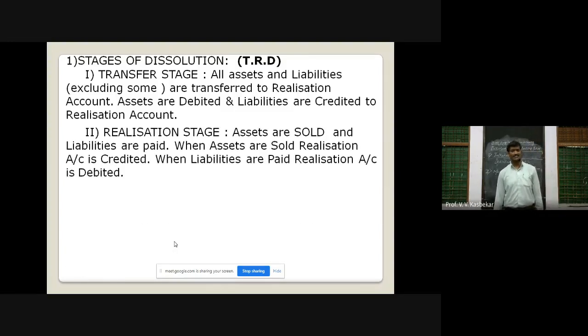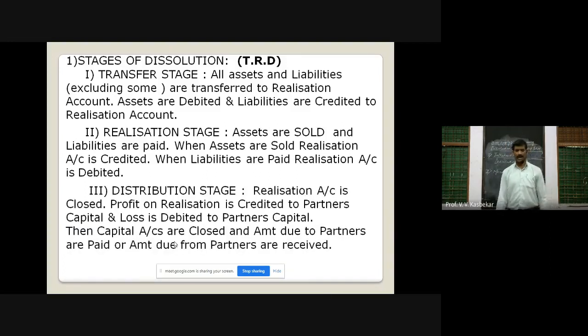The second stage is the realization stage, where assets are sold, money is recovered, and then liabilities are paid. When assets are sold, realization account is credited, and when liabilities are paid, realization account is debited. And the last stage is the distribution stage.